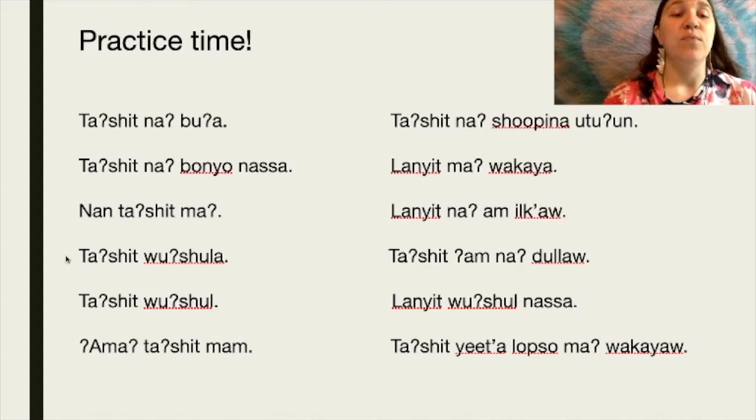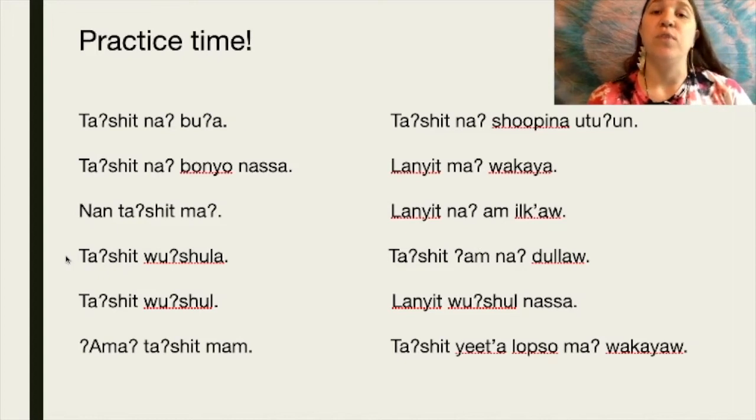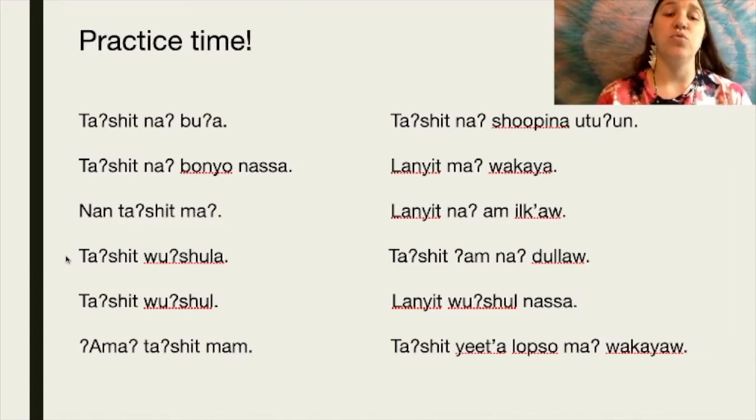And next one here, we have ta'shit wurshala. And as you'll notice, we're missing a particular word, and that word is the word for he, she, or it. So this would mean that it saw eagle. And again, we have a similar sentence, but we have the eagle now in its subject form. So this would mean ta'shit wurshal, that eagle saw it.